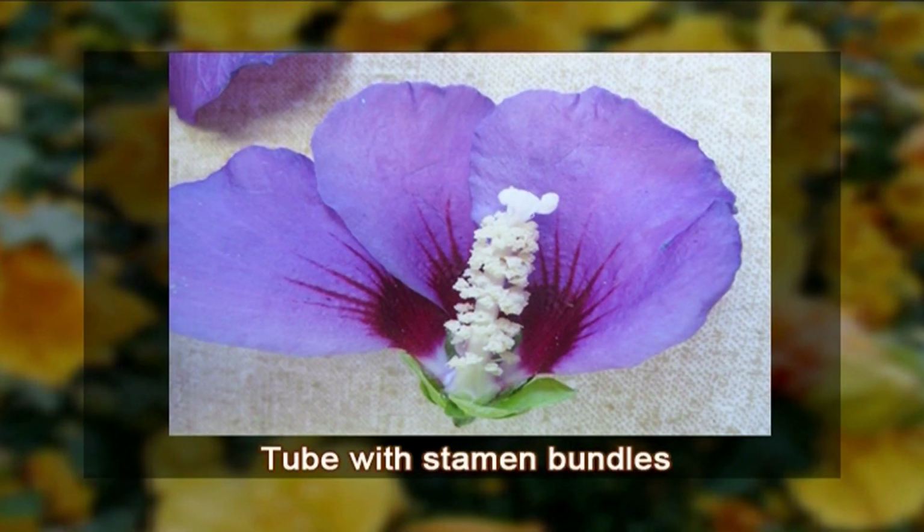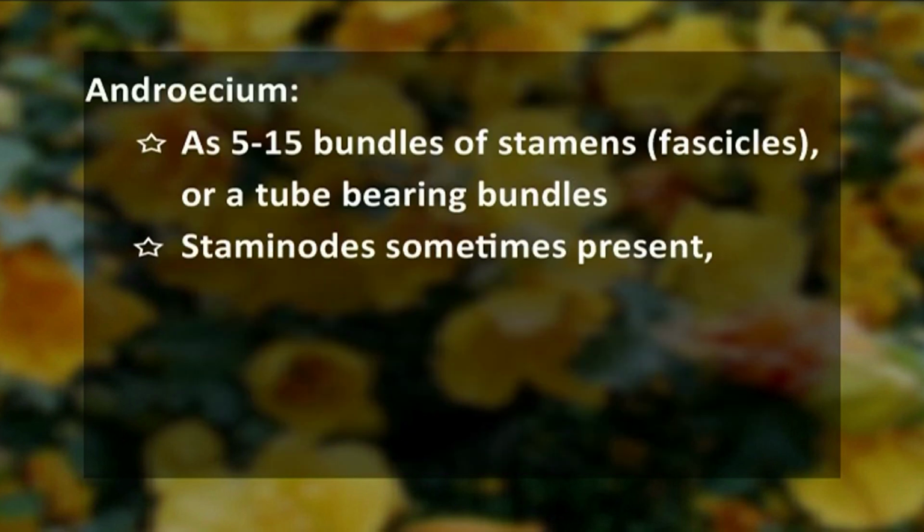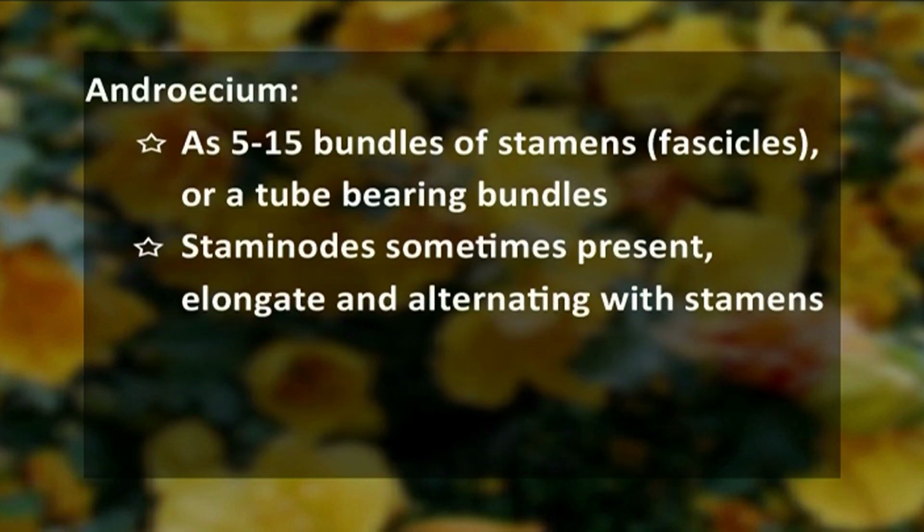Or these filaments can form 5 to 15 bundles of stamens, and they assume a shape of fascicle, or sometimes they can form a tube which in turn bears bundles. The staminodes are sometimes present in the flower, and they are elongate and they alternate with the stamens or groups of stamens.